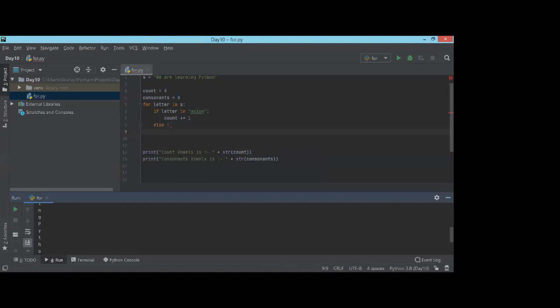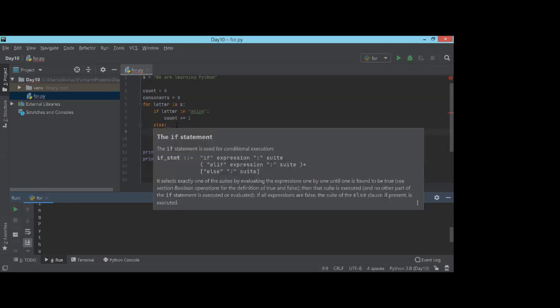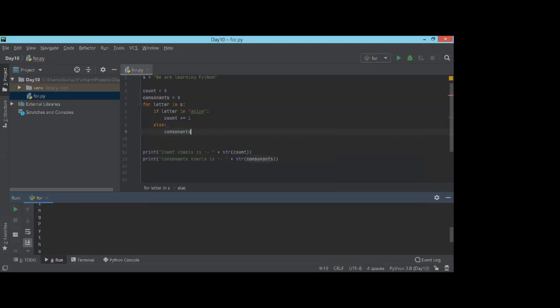Okay, so I know if it is not a vowel, it will definitely be a consonant. But right now I was not aware of the white spaces. So initially I directly increased the count of consonants. But we were getting white spaces as well. If the letter is not in A E I O U, it will increase. But white space is also not in A E I O U. It means it will again increase the consonant count, but I don't want to do that. I want the right count of consonants, so that's why I used if elif,